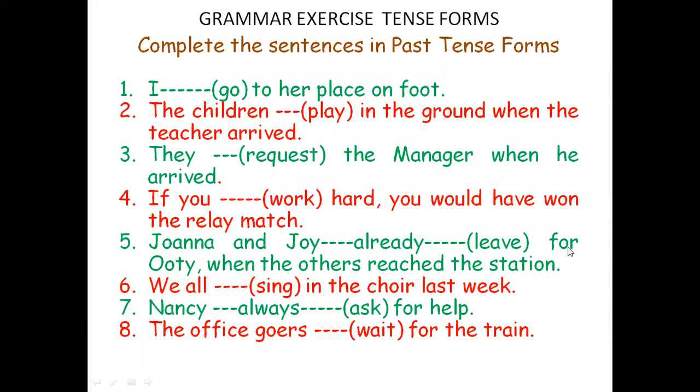Two past actions. For example, say this is 2020. One action happened in 2005. Another action in 2010, let us say. So for the 2005 action, you have to use past perfect, and for the 2010 action, you have to use simple past. Okay, so Jonah and Joy had already left for Ooty when the others reached the station.